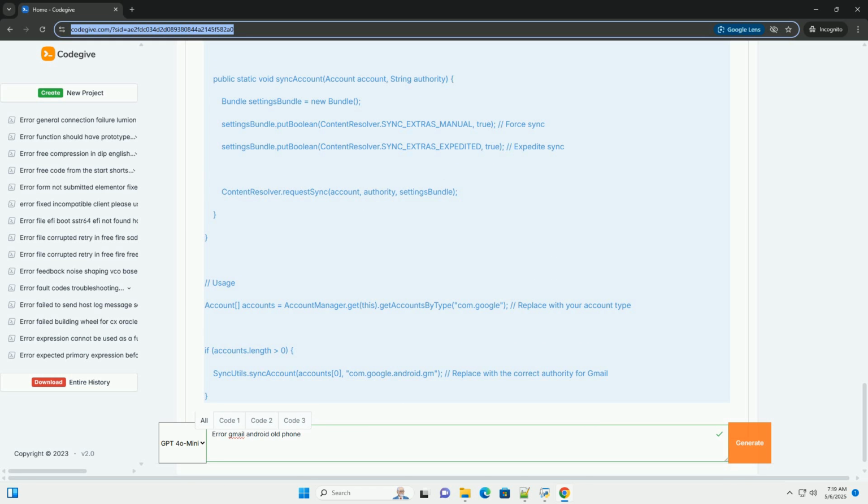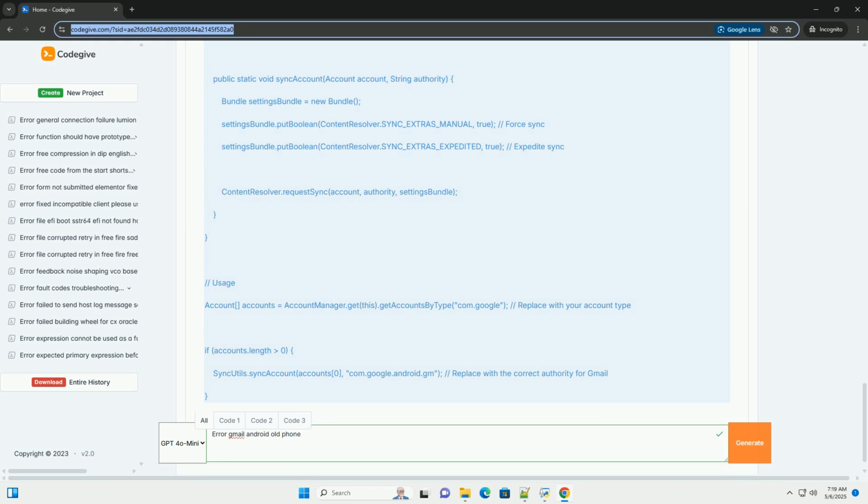1. Find an older APK. Search online for a reliable source, for example APKMirror, to download an older version of the Gmail APK that is compatible with your Android version. Be extremely cautious when downloading APK files from third-party websites. Only use trusted sources to avoid malware. Make sure the APK is for the correct architecture, for example ARM or x86, and Android version. 2. Uninstall the current Gmail. Go to Settings, Apps, Gmail and tap Uninstall.